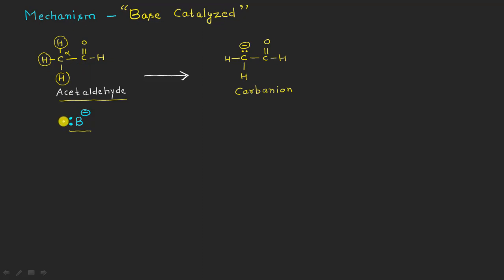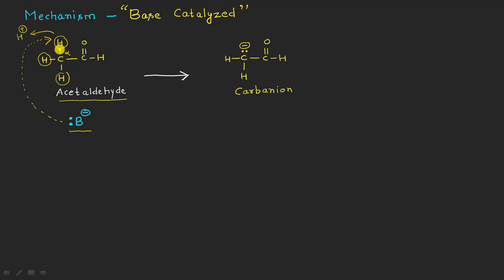Let us say that this is abstracting this alpha hydrogen atom. Obviously this abstraction of the hydrogen will be in the form of a proton, right? So this hydrogen here will be released from the molecule of acetaldehyde in the form of H positive, or a proton, right?